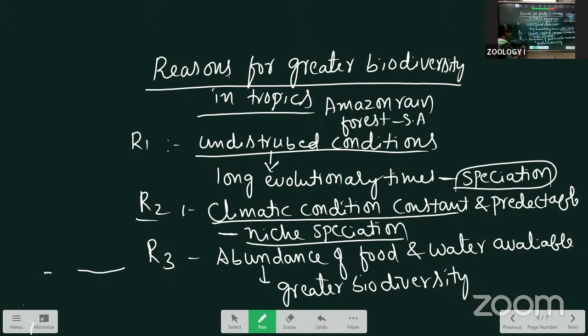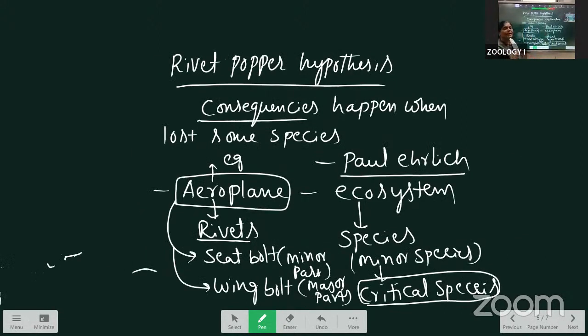Next one is reason 3. In this place, an abundance of food is there, and water is available. This place means the tropical region. The sun and the temperature are also suitable. That's why in this place the food is more. All the plants are there, that's why food is more. Water is more. That's why they cause the greater biodiversity. Here, this one is about the reasons for greater biodiversity. You learn all these questions. One will be compulsory. Already I said which one is the most important. Those important questions you learn and practice.